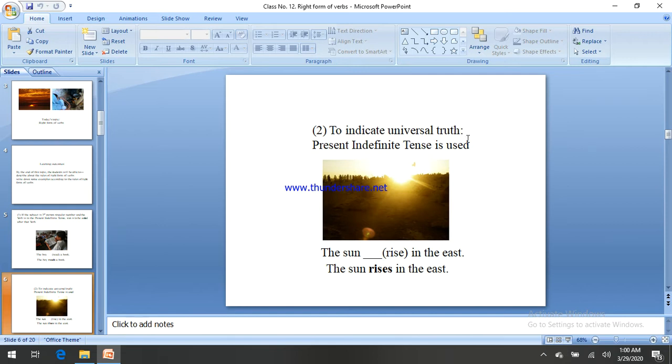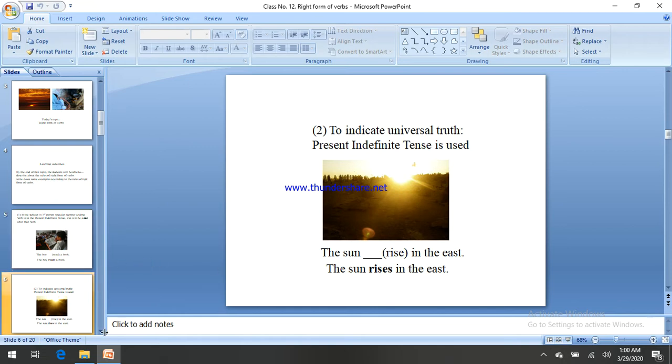Let's see, the sun (rise) in the east. In this sentence, we have no human hand. The sun is in third person singular, and rise is the verb. We have to add an additional s after the word. These types of sentences are called universal truth. The sun rises in the east.